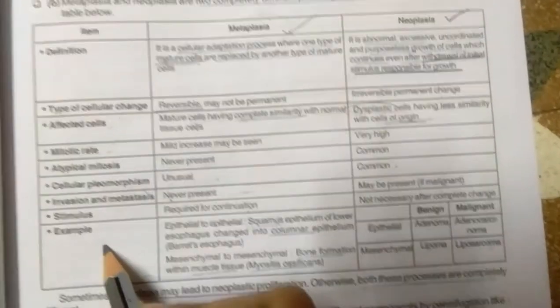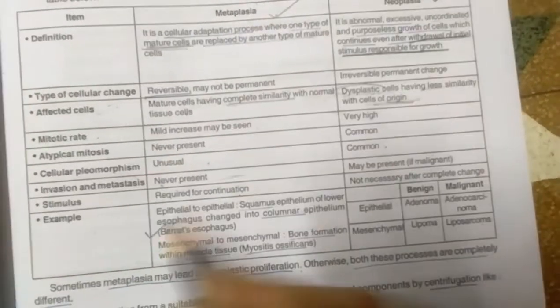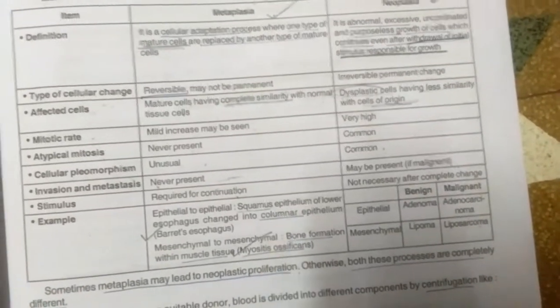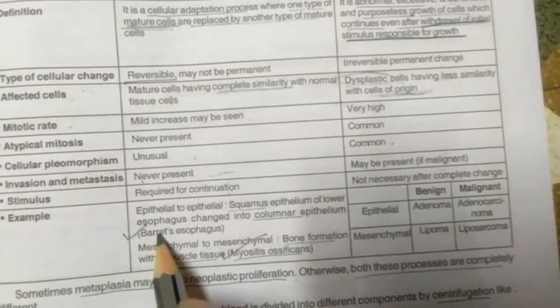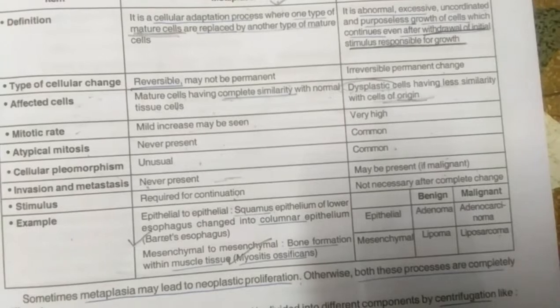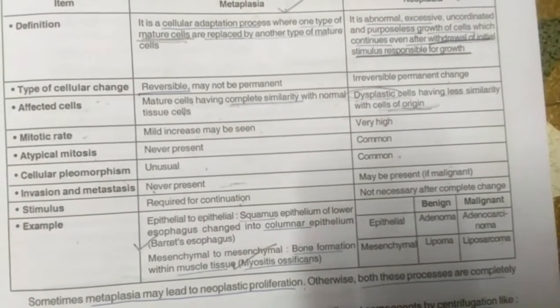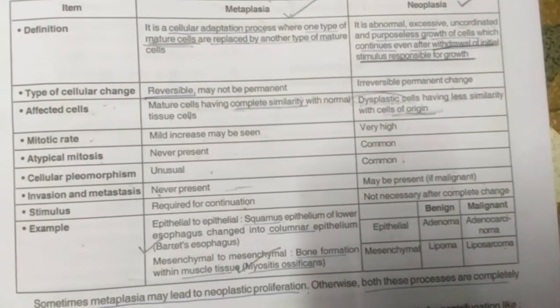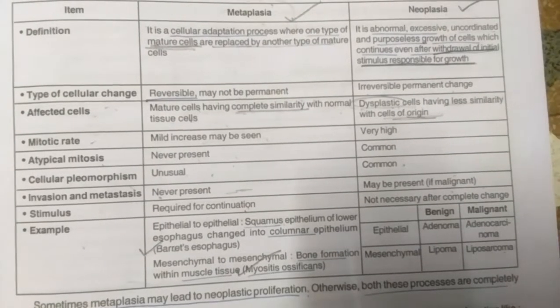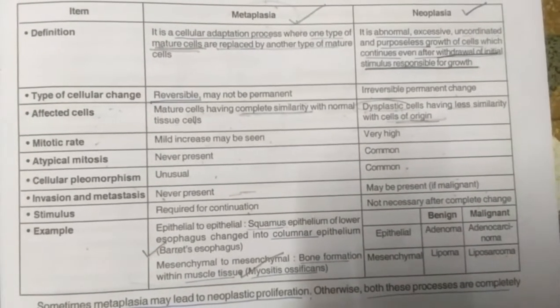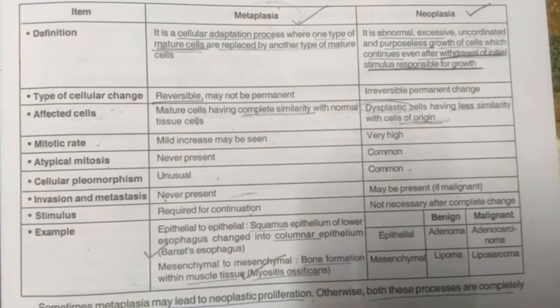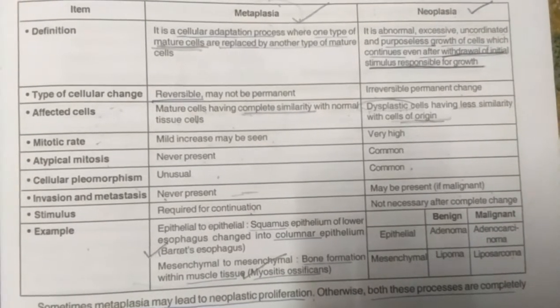Now come to examples. Most importantly, it's Barrett's esophagus and myositis ossificans. What is Barrett's esophagus? Now you'll see that in the lower part of the esophagus, the squamous epithelium cell is replaced by columnar epithelium cells. This is Barrett's esophagus and this occurs due to GERD, gastric reflux.